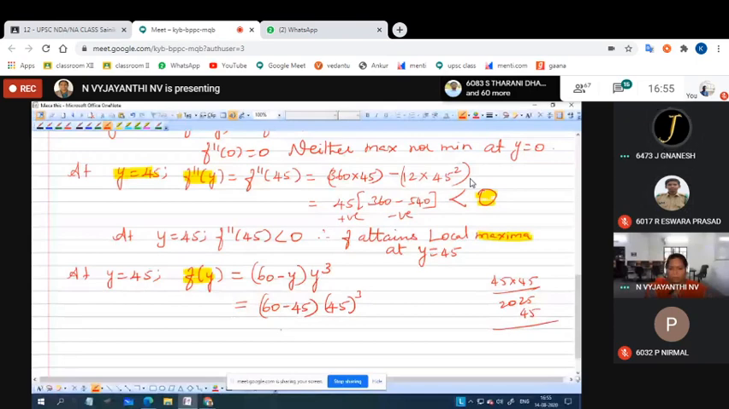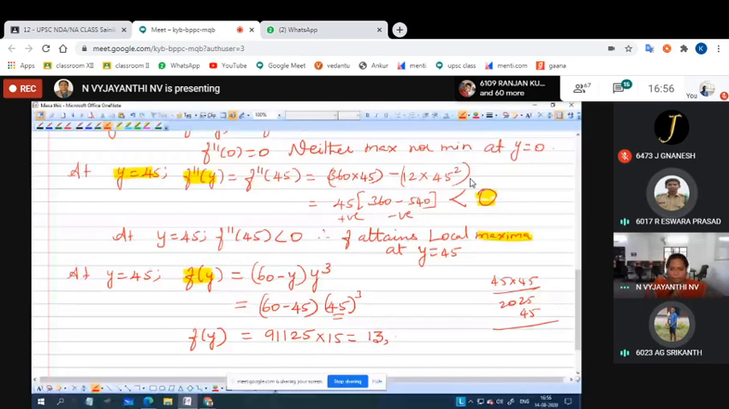Yes, ma'am. After that, into 45 cube, 15 is there, ma'am. 91,125. Sure? Confirm. Overall 13 lakh 66,875. Into 15, ma'am. What is it? 13 lakh 66,875. Okay. This is the maximum product.